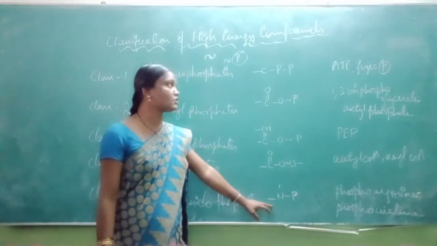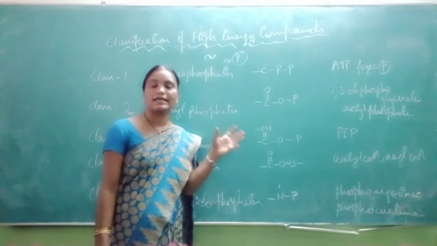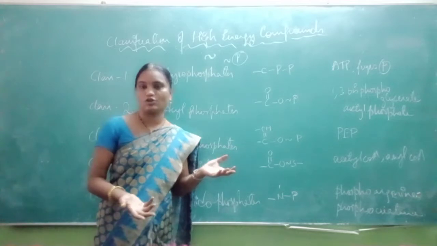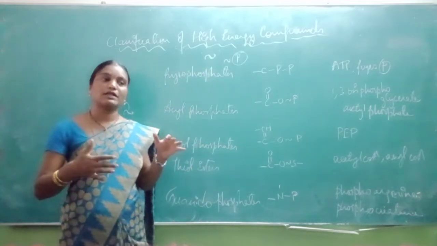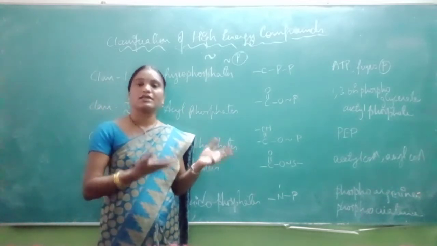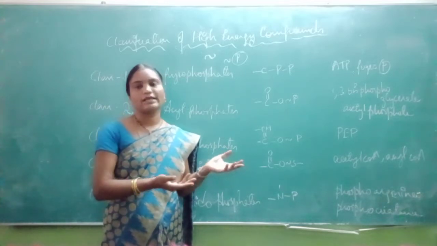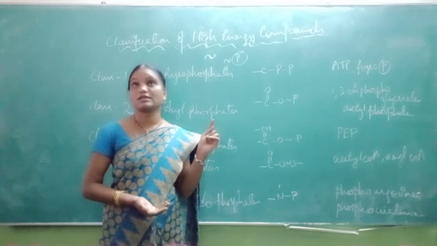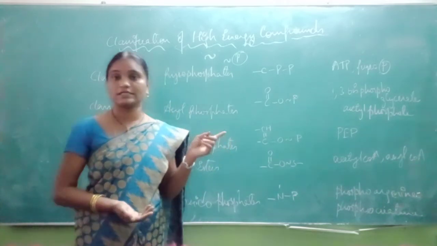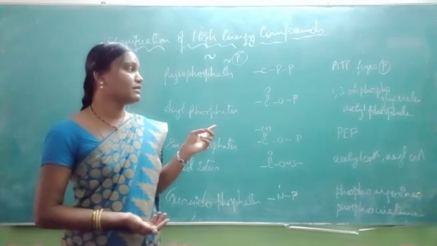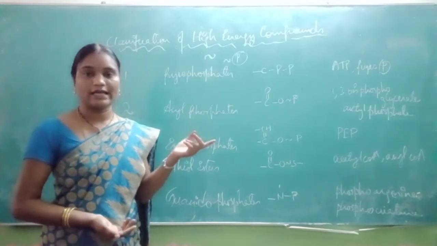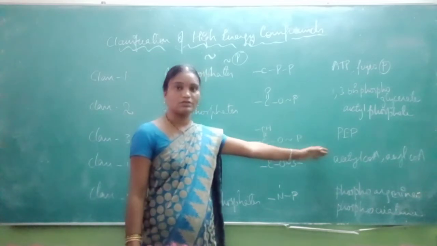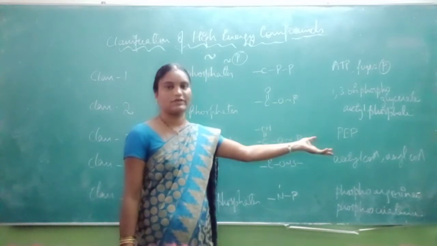Because of this phosphate, they are high energy compounds, and during hydrolysis they produce energy of more than or equal to 7 kilocalories. ATP generally produces around 7 kilocalories when hydrolyzed, as I said earlier.